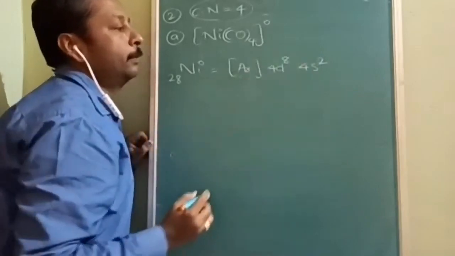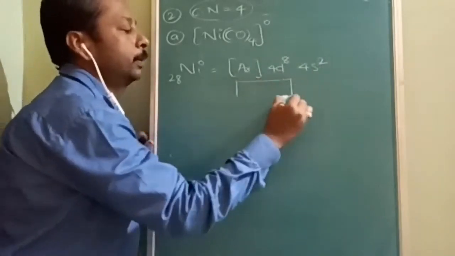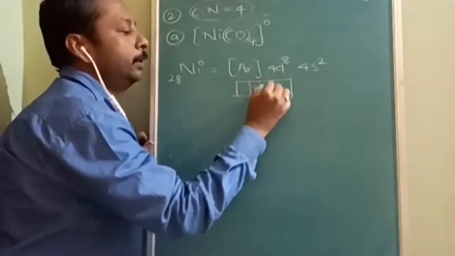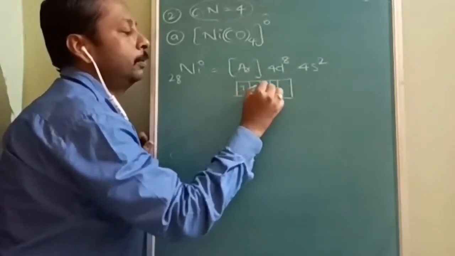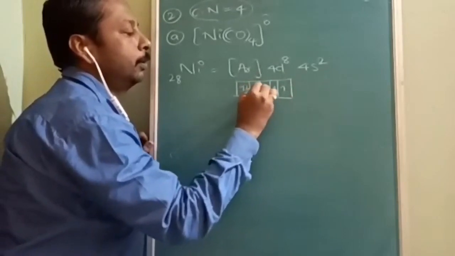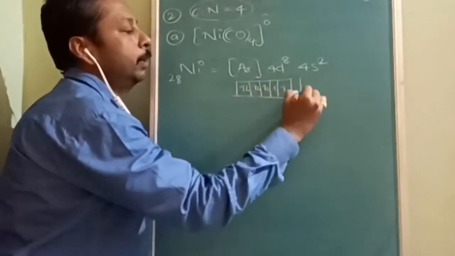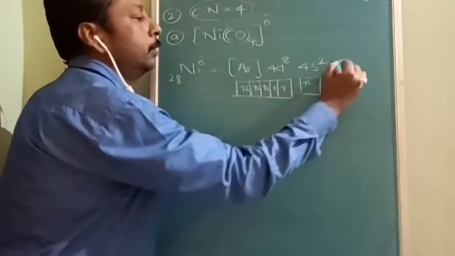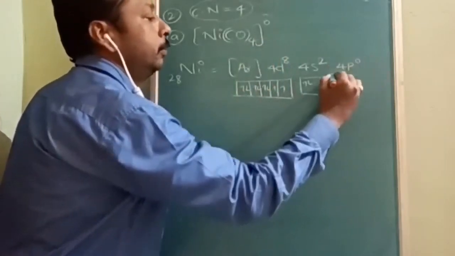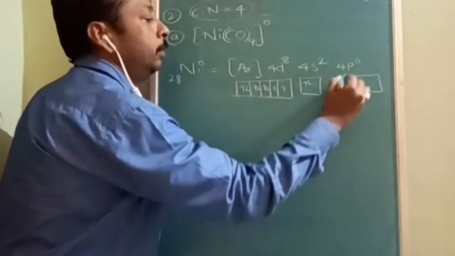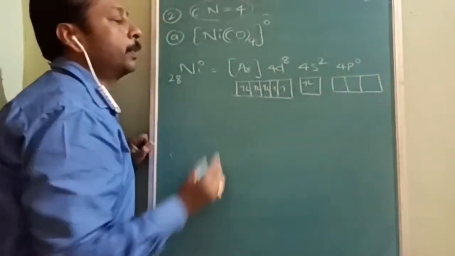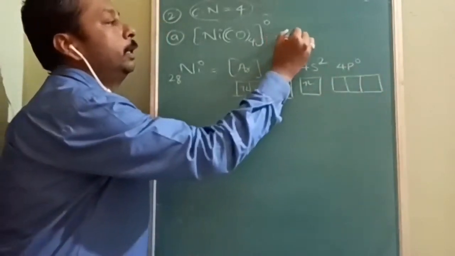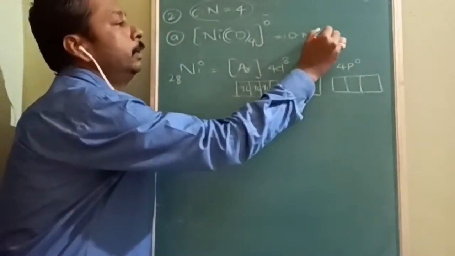So this is the configuration. Fortunately, there is no electron that needs to be removed. Why? Because the oxidation number is 0. Once the oxidation number is 0, we go directly. So here I am writing oxidation number is equal to 0.